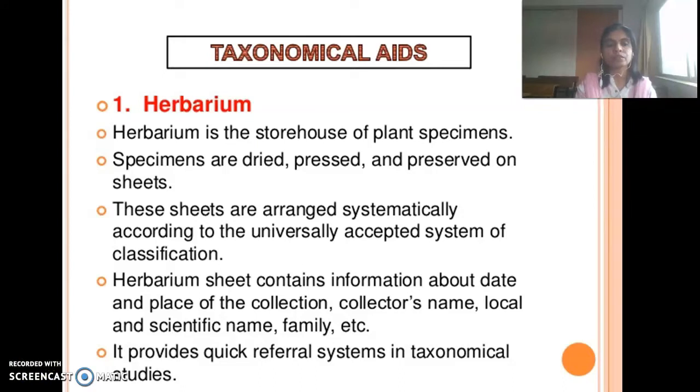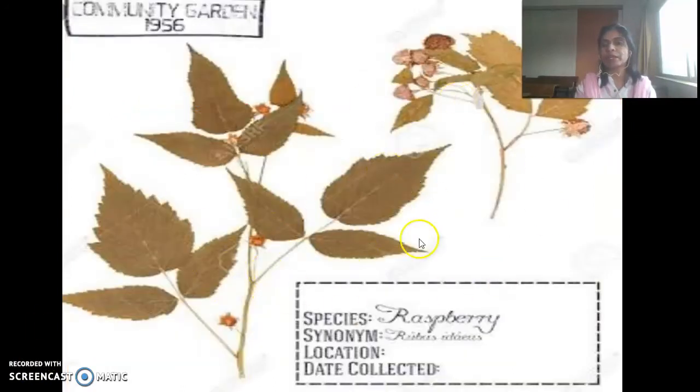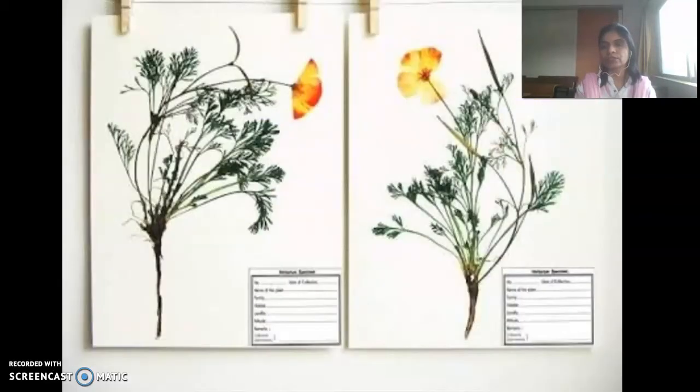For example, this is one herbarium sheet. At the lower right corner, a flag is given. In that flag, certain information is mentioned. The most important information that has to be on the herbarium sheet is the date of collection, place of collection, classification of the particular plant specimen with certain peculiarities, ecological features, and name of collector.